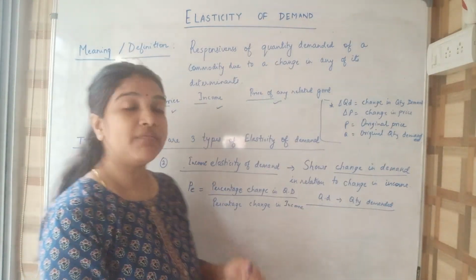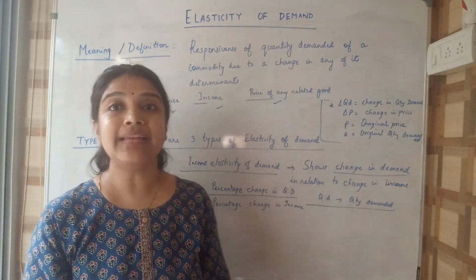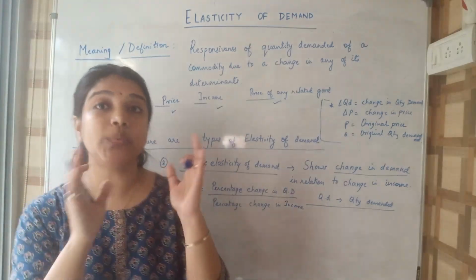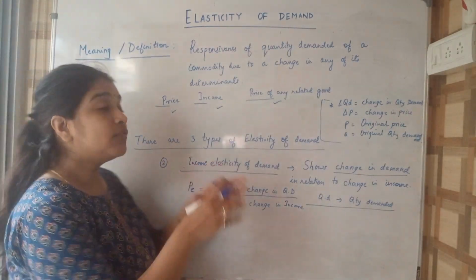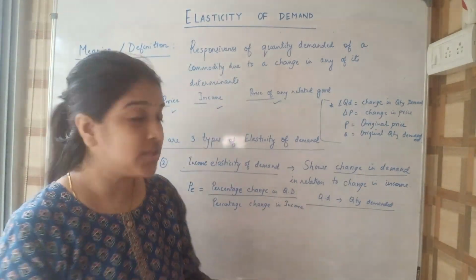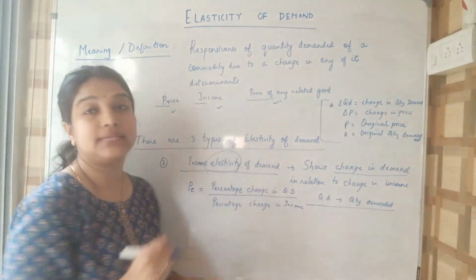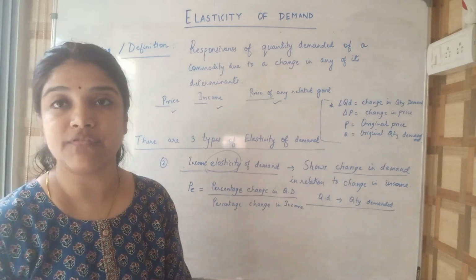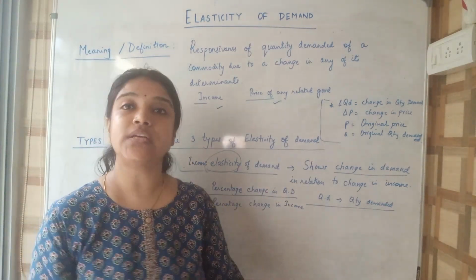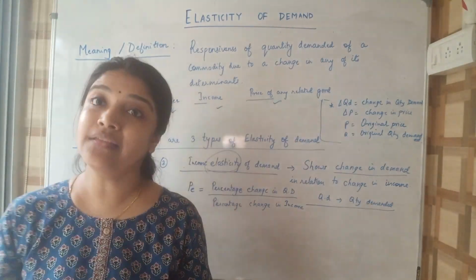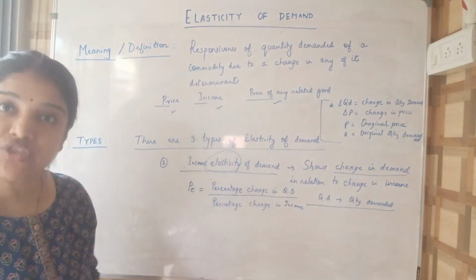We all know there is a positive relationship between income and demand. We have studied the law of demand. But to what extent and how it changes will be denoted by the concept of income elasticity of demand.